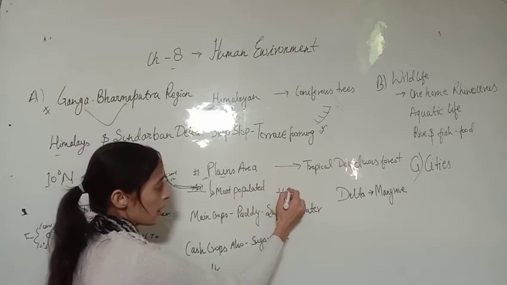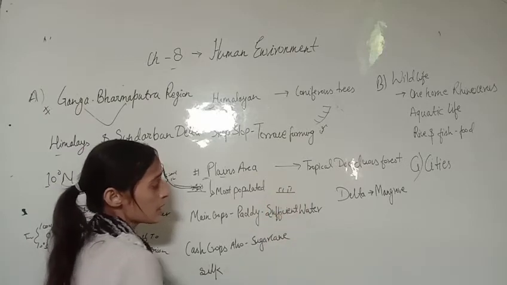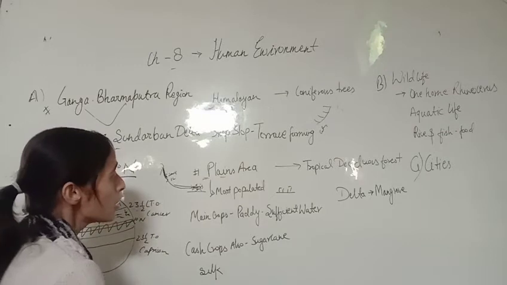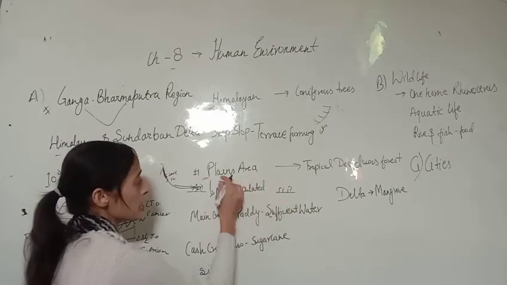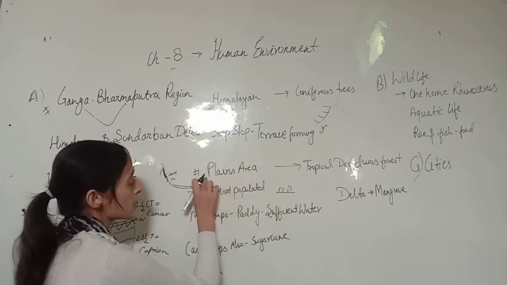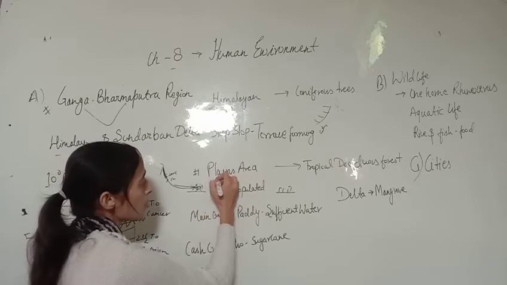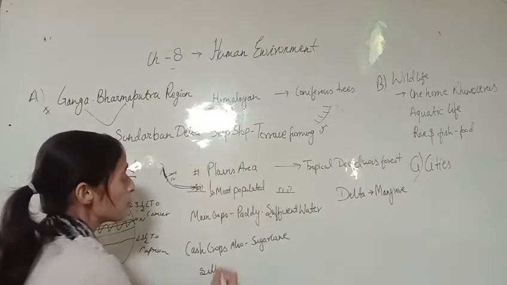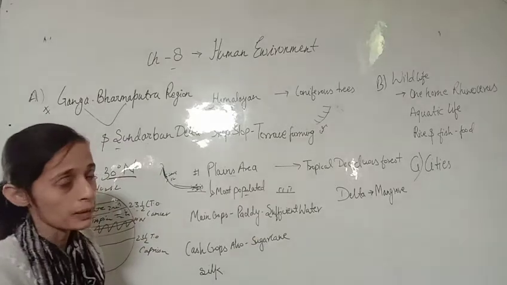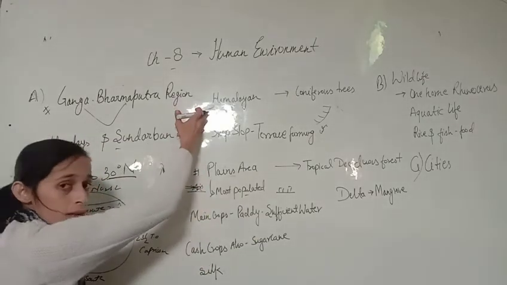Flat land also makes human survival easy. So all the cities and areas in the category of plains are the most populated as compared to the hilly regions.